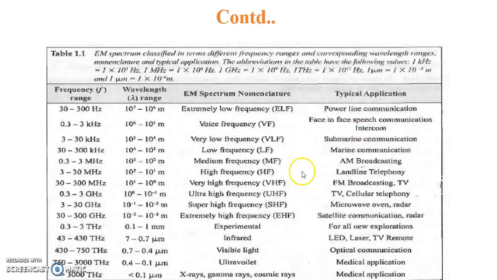So this is about the different frequency ranges in the electromagnetic spectrum, their frequency range, their wavelength, the notation of what we call them, and their applications, all mentioned in this slide.